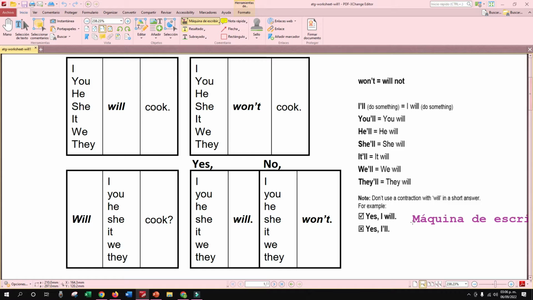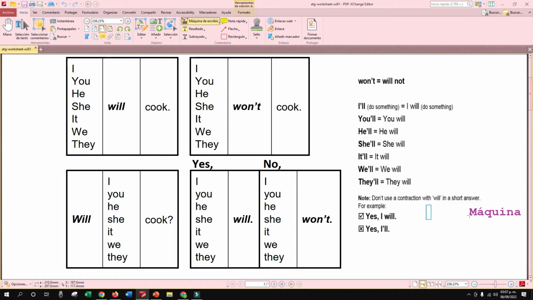yes, I will. Not yes, I'll, right? ¿Qué nos está indicando acá? Que no usemos la forma abreviada cuando usted dé una respuesta corta. Por ejemplo, si yo le digo, will I run tomorrow? You say, yes, I will, right?